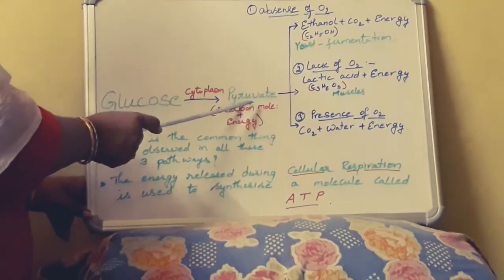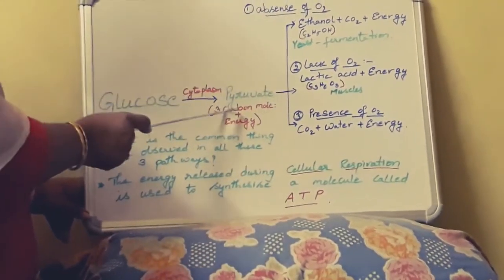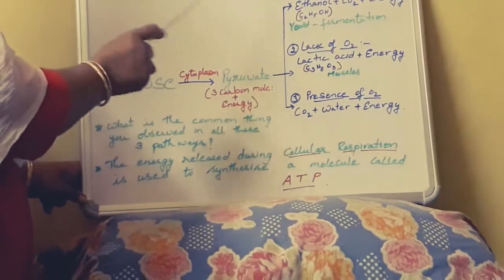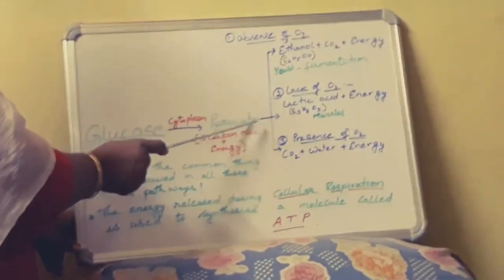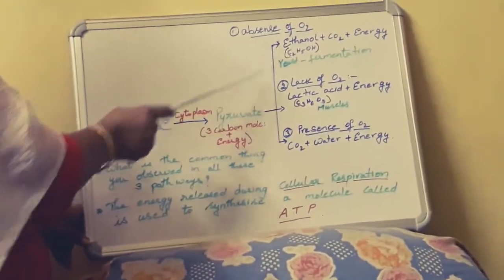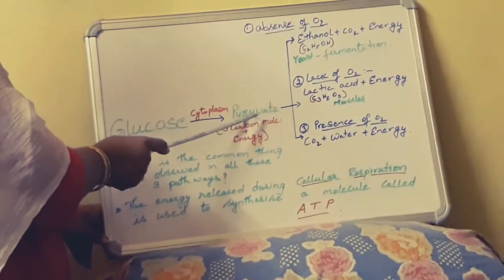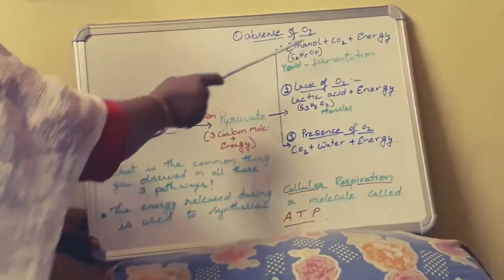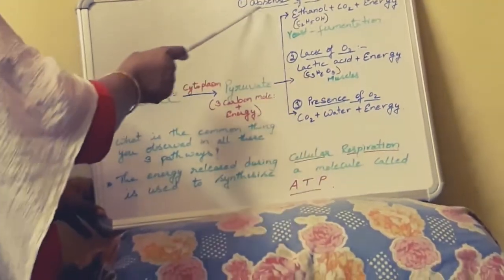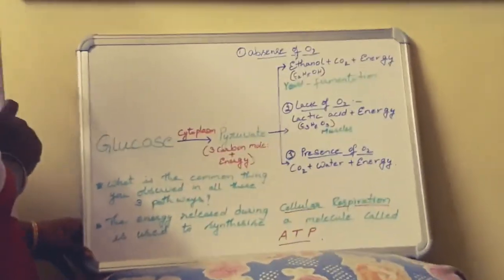So now this pyruvate formation is common in all anaerobic process and even aerobic process. So now pyruvate. Then further process of breaking down of pyruvate to produce energy in absence of oxygen. So this process in absence of oxygen is called anaerobic respiration.